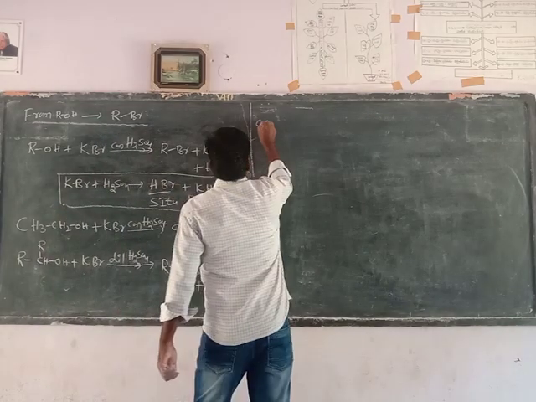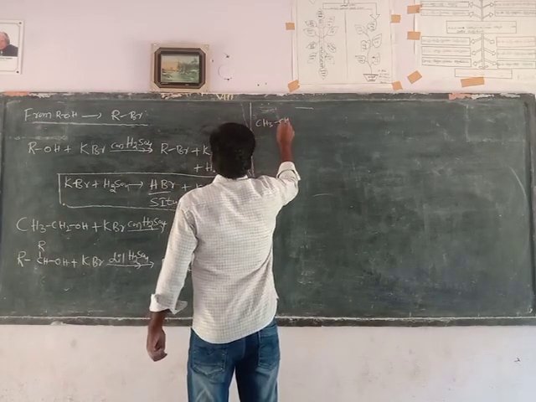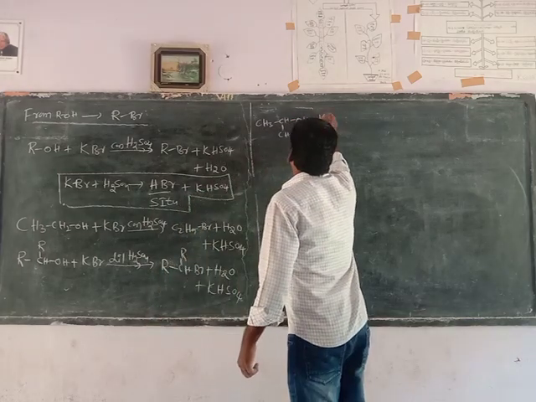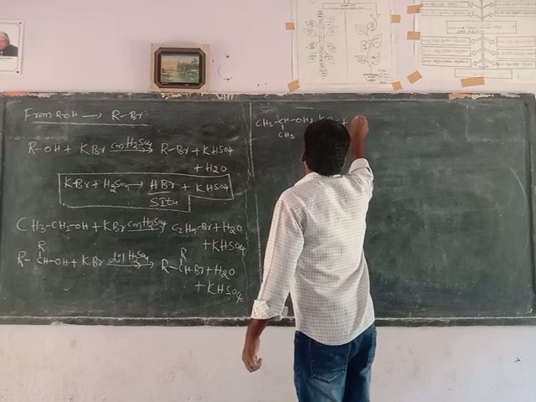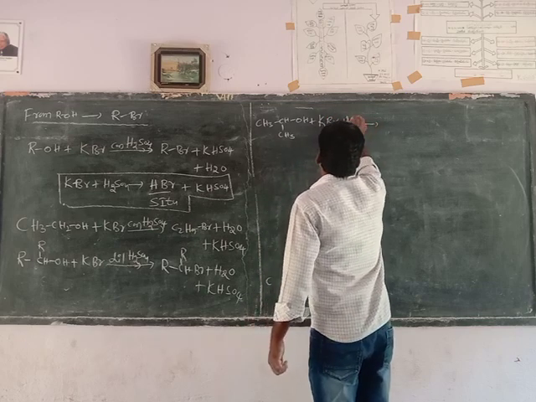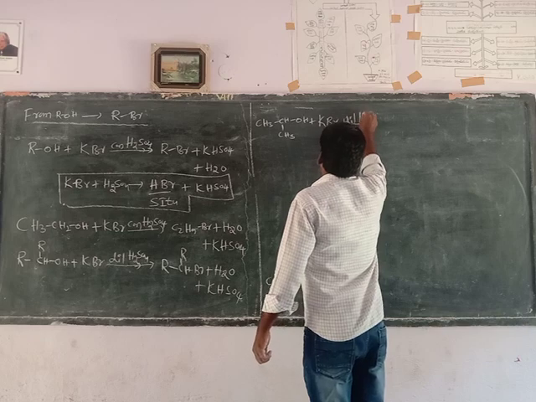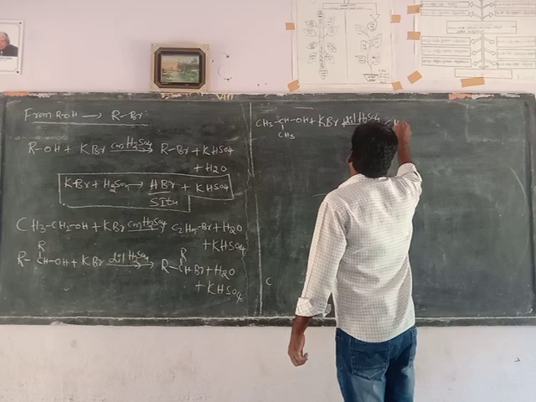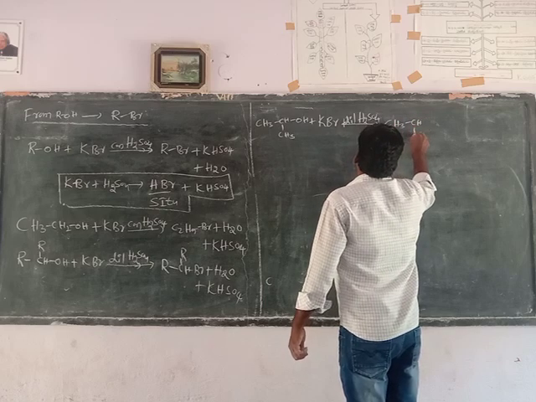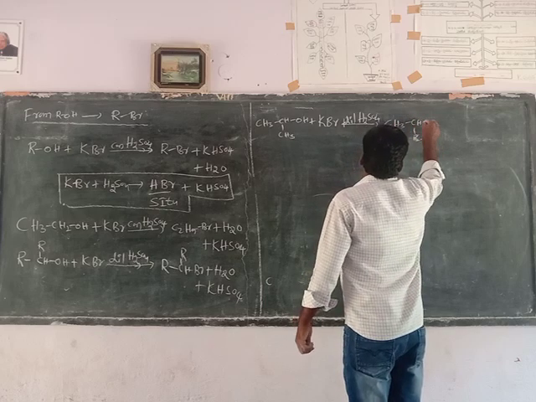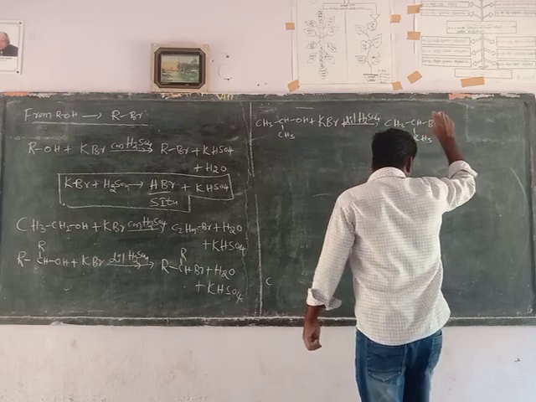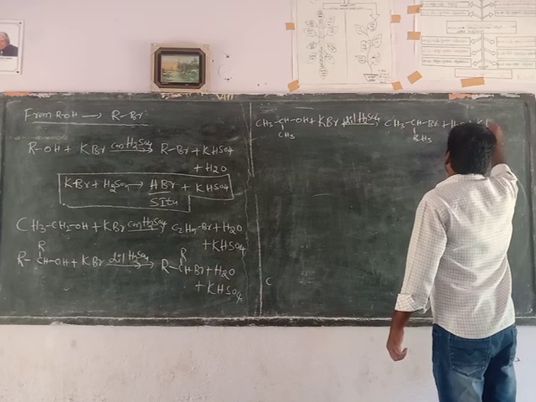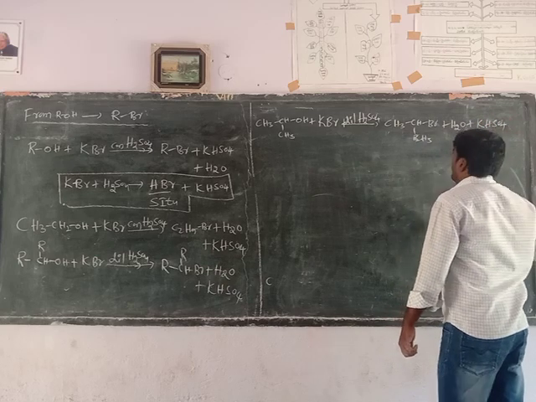Example for this: secondary alcohols react with potassium bromide to form isopropyl bromide plus water molecule plus potassium hydrogen sulfate will form.